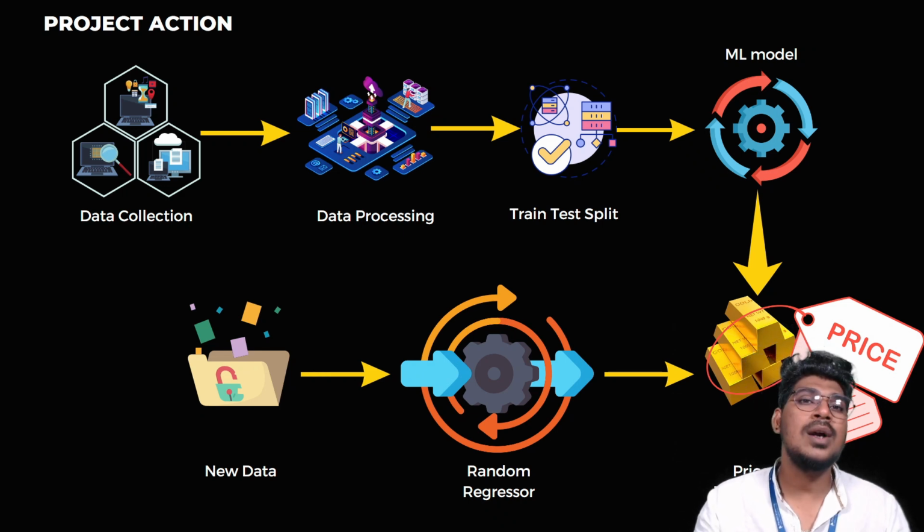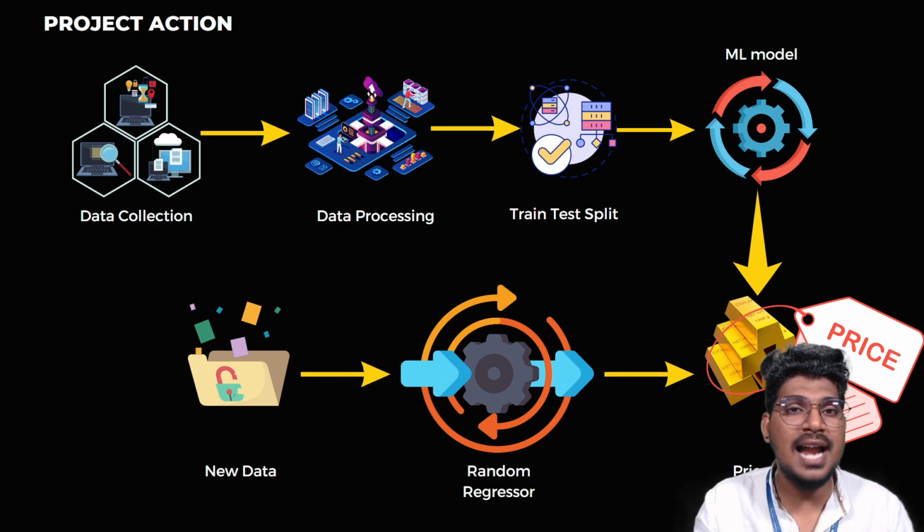Once you have created the training data, after that we need to create the algorithm with the help of random forest regression. That is also one kind of algorithm from supervised machine learning, based on regression. We can create a model by using random forest regression.